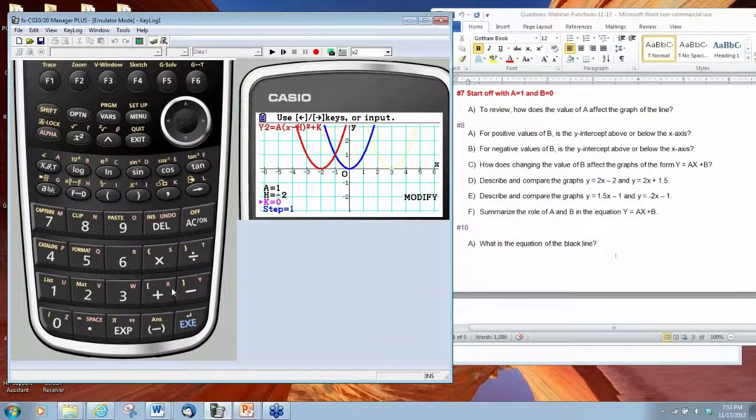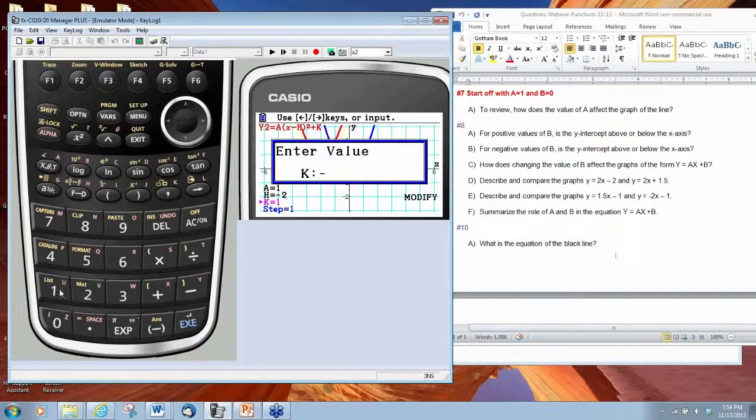Now, do you think the same thing is going to happen if we manipulate the value of k? Notice we have our vertex here, negative 2, 0. So if I change k to positive 1, notice the graph is going to shift up 1 unit. So again, we have some of the same properties exhibited here with the quadratic function that we do with the absolute value function.